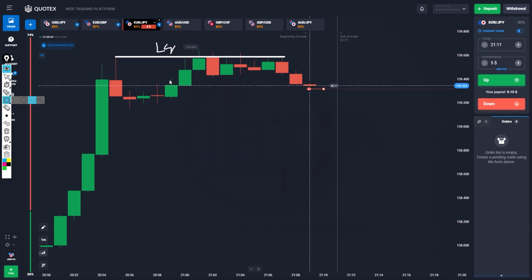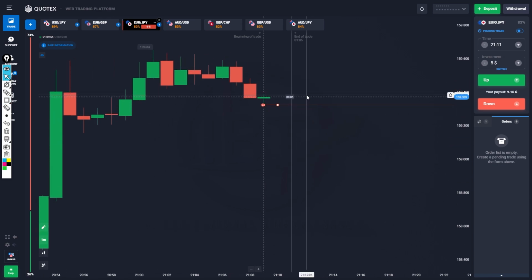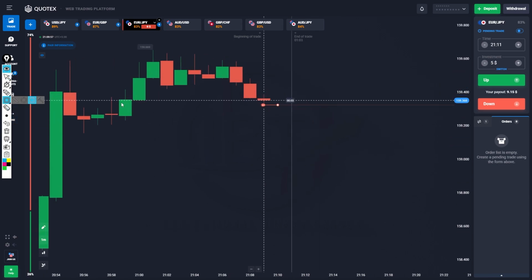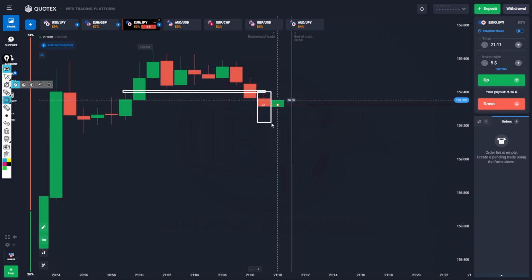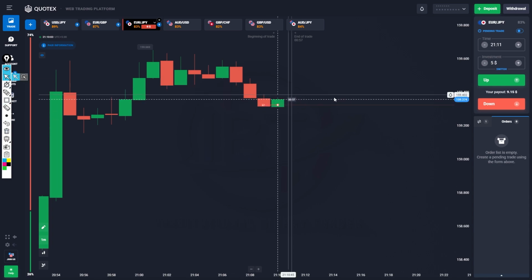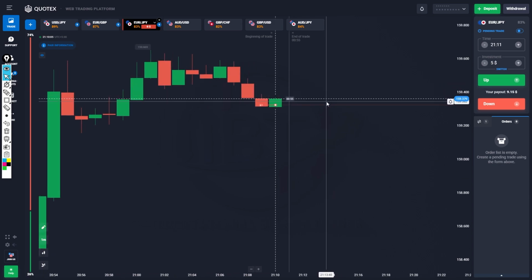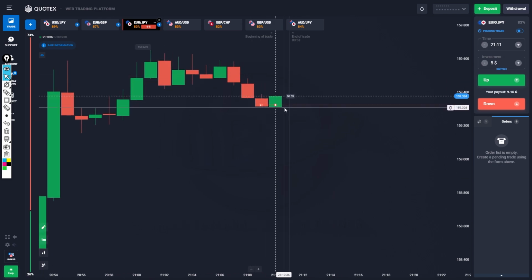So here is a gap. It was not respected. It just gave one reaction, then the market fell down. So that is one kind of confirmation for me. And here this gap is also broken. After breaking this gap, I simply take a sell trade. So now this trade also wins. Just now, this trade also won.